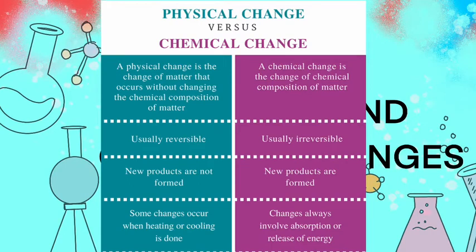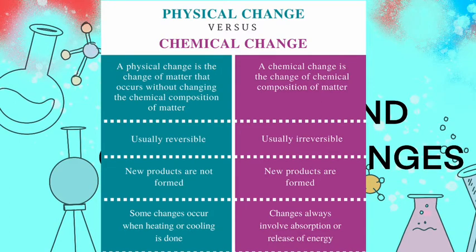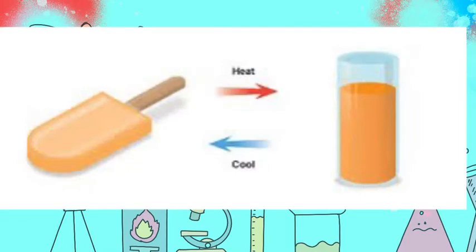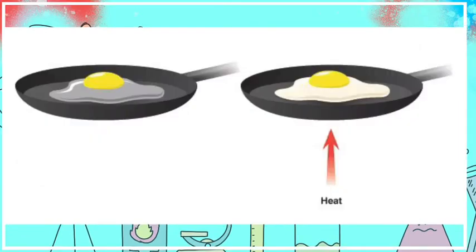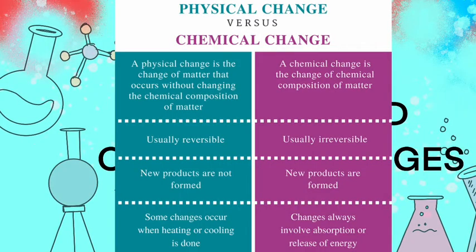The second difference is that a physical change is usually reversible, whereas a chemical change is usually irreversible. Like melting of ice cream is a physical change, whereas cooking of food is a chemical change. But chemical and physical changes do not always follow this rule.